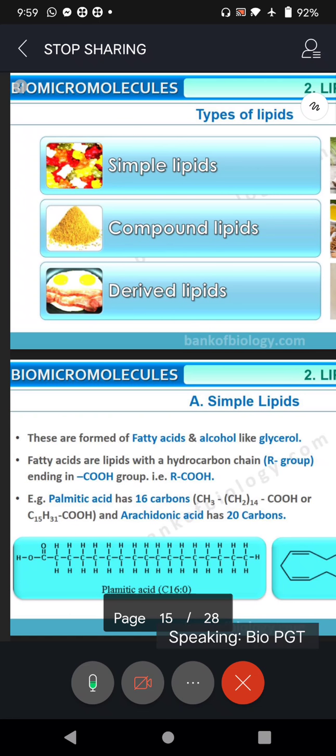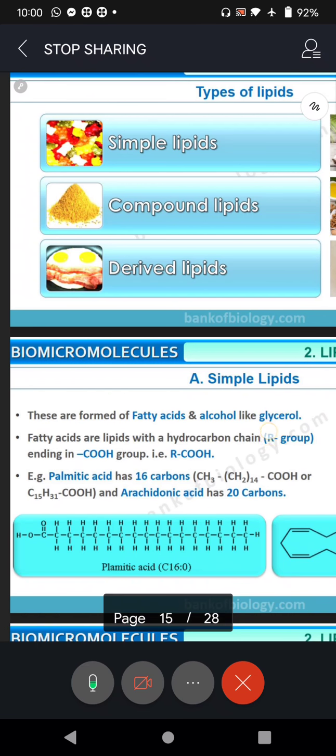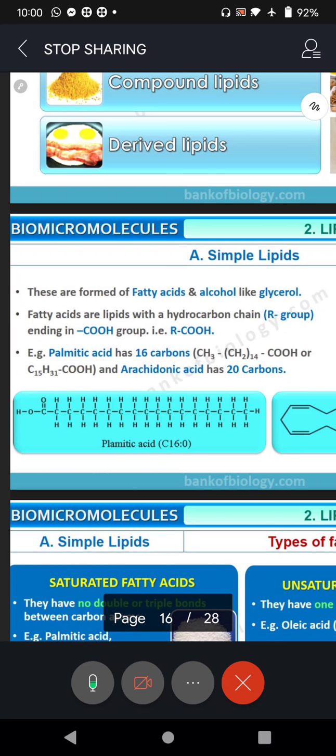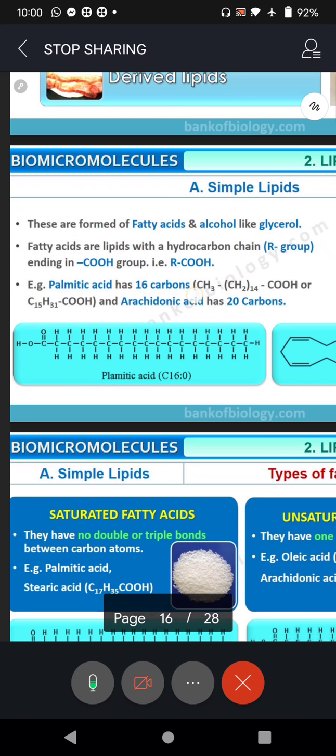So you must remember, any lipid or fat is made up of two chemical substances, fatty acids plus glycerol. Right? Glycerol normally is used by your cinema heroines. Whenever they have to cry, they put one drop of glycerol in their eyes and water will come out. When the heroine cries, Naveen also cries, isn't it?